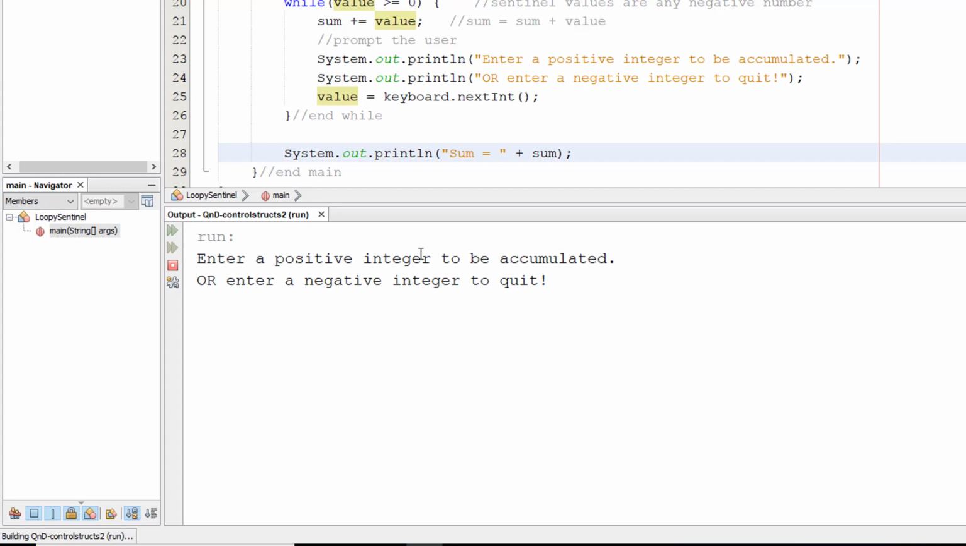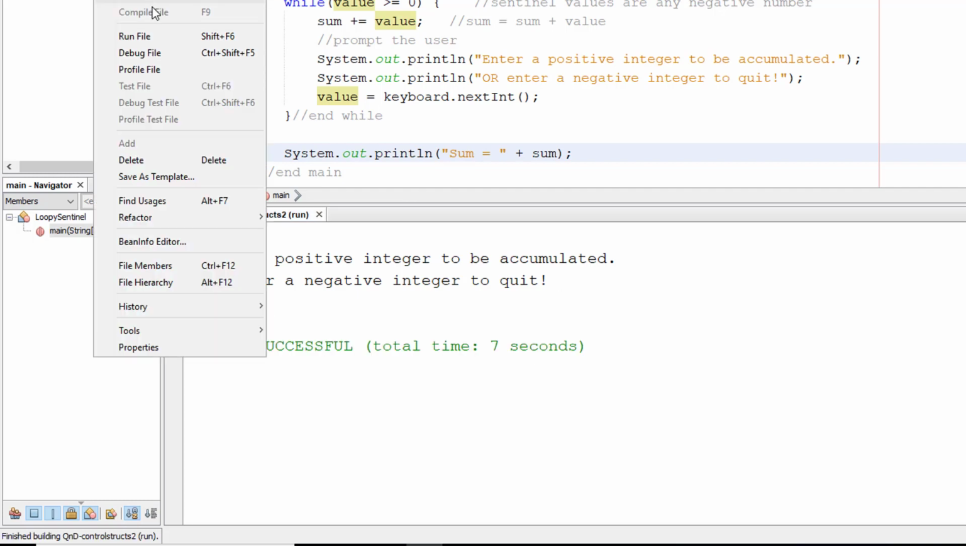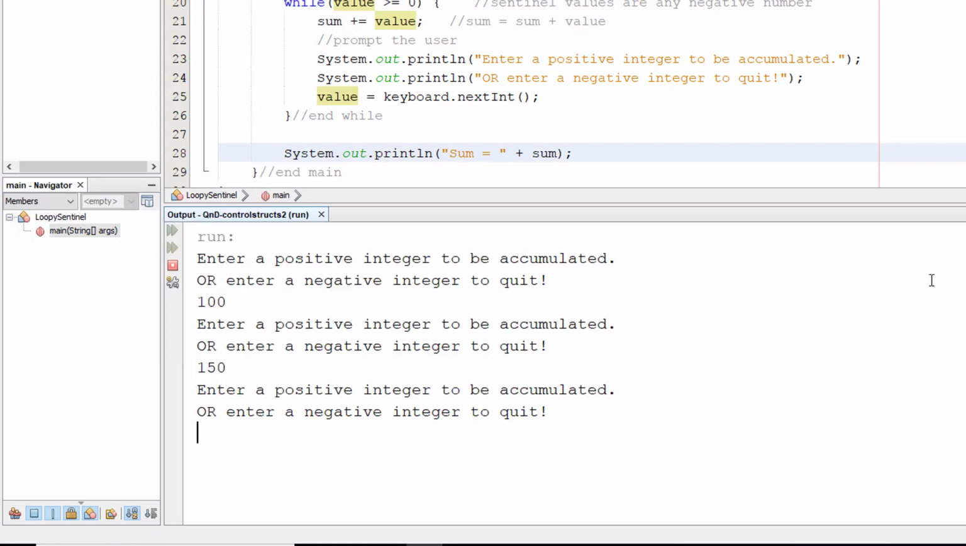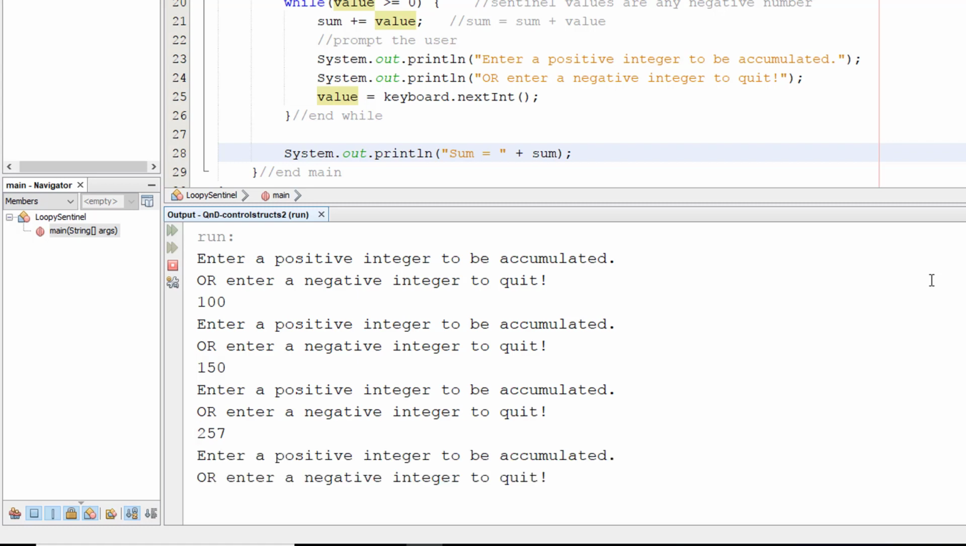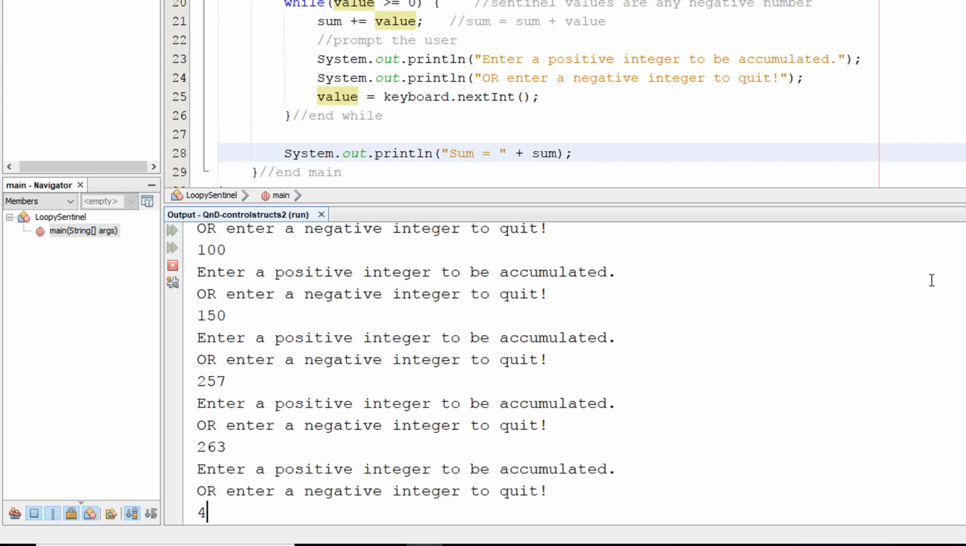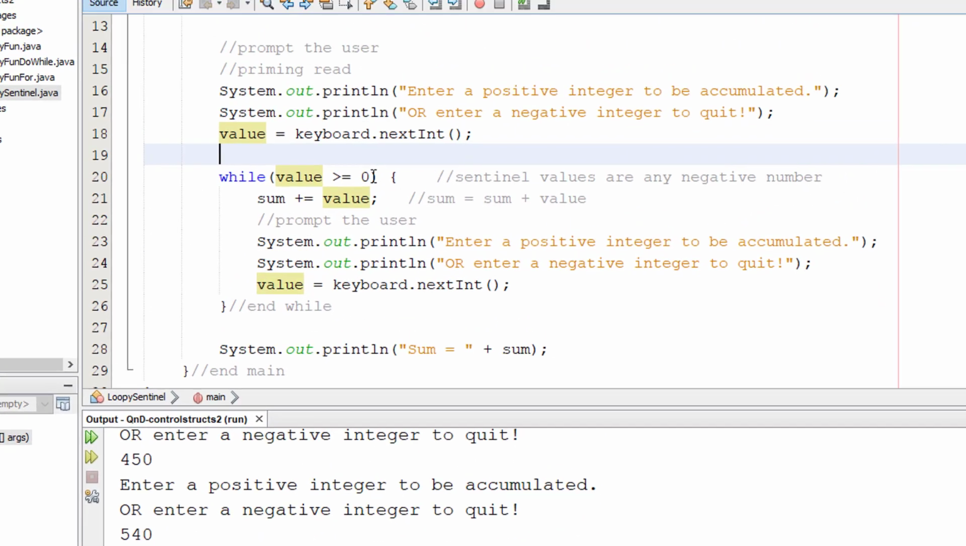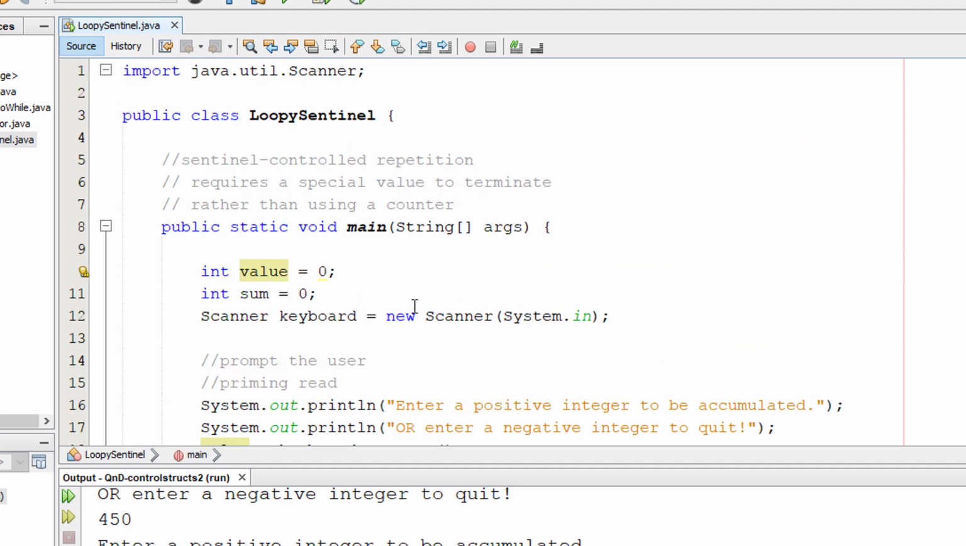If I run, oops, I ran debug. It doesn't really matter though. If I put -1 to start off, it's just going to tell me that the sum is 0. If I try it again with 100, 150, 257, 363, 450, 540, 222, and then -5, it will finally break out and tell me the sum of those values that I just entered. So that's a sentinel value versus the counter-controlled repetition.